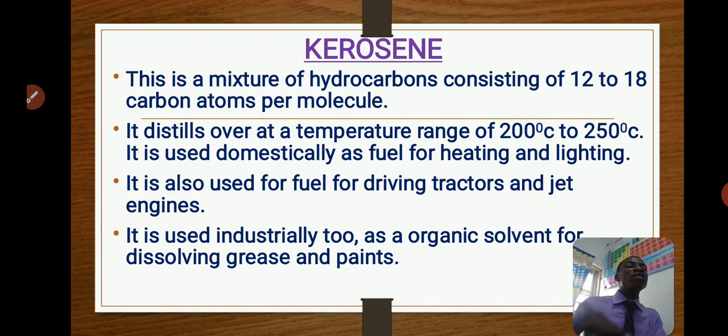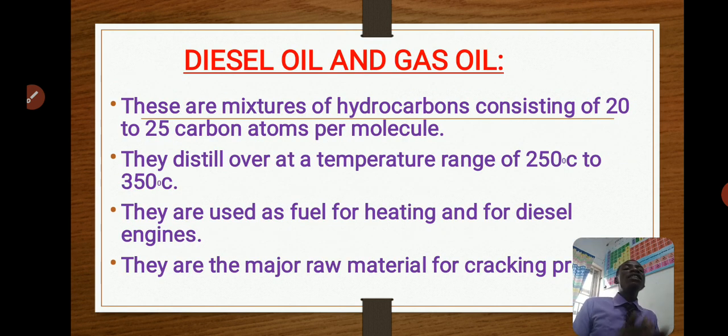Remember, petrol is used for driving vehicles, normal cars and aeroplanes. But kerosene is used for driving jet engines and tractors, those ones you see on your farm. Then it can also be used, just like petrol, for dissolving grease and also for dissolving paint.